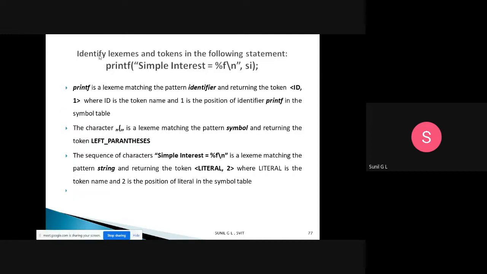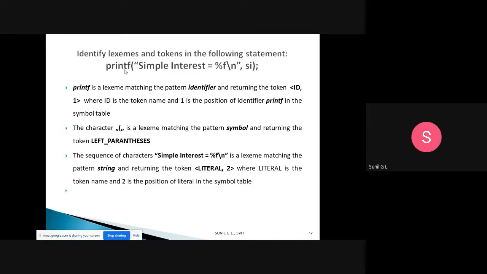Identify the lexemes and tokens in the following statement. printf("simple interest = %f\n", si); We are printing this simple interest. So then we need to identify how we will. First identify the lexemes.